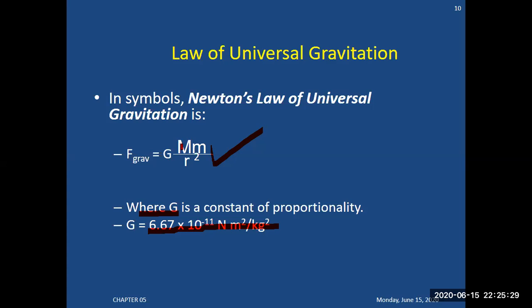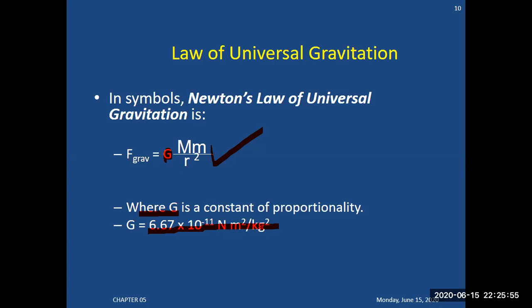Put the values here: mass in kg square, here it is distance in meter square, and here the unit is Newton. You simplify it, and finally you get the value of G, and you will be able to use simple mathematical steps to calculate the value of G with the unit of G. This one is the unit of G. To understand this, G is called the universal gravitational constant.